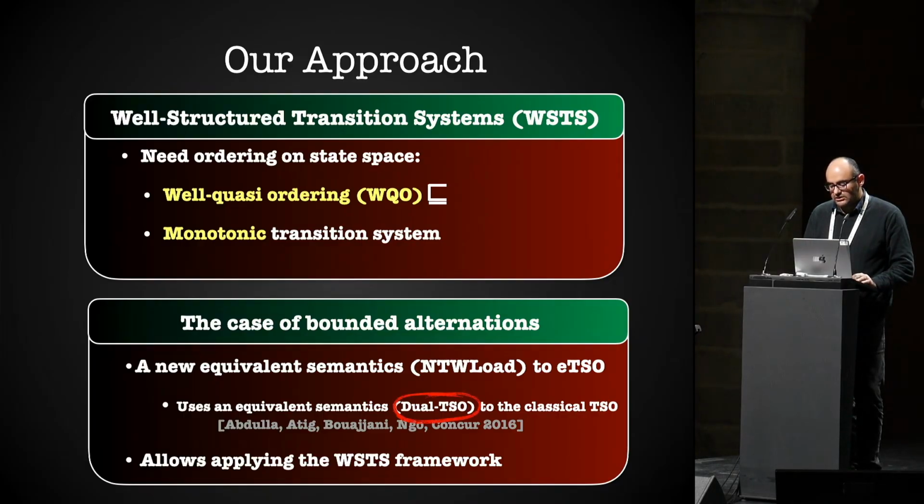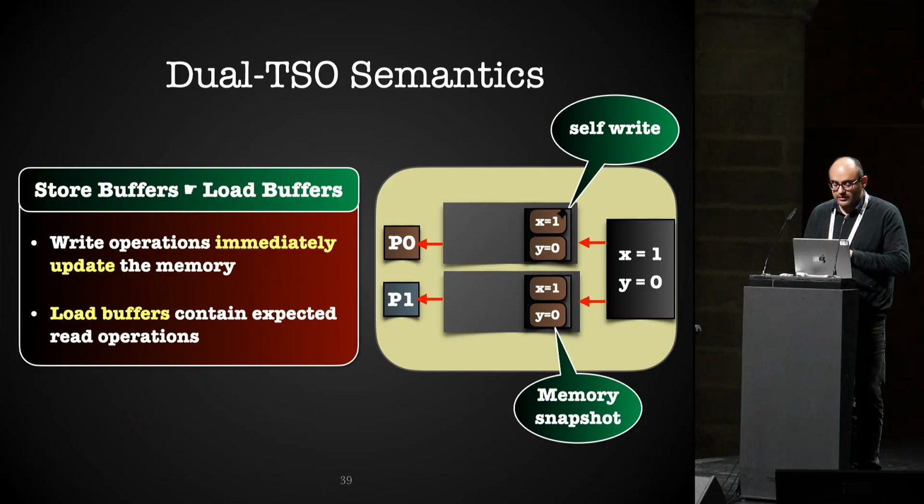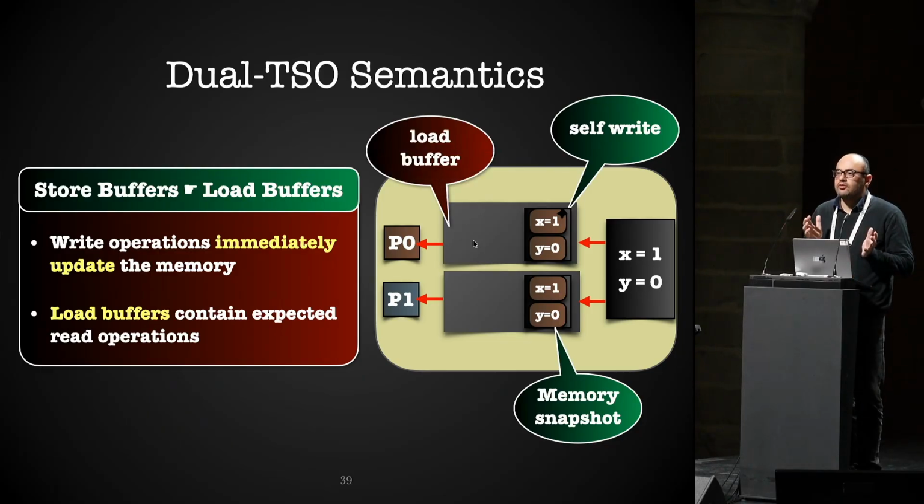But first, let's briefly go through DLTSO, what it means, and this is for the classical TSO. You can see that TSO is just putting writes in the buffer and delaying their execution so that reads can overtake them and go to fetch the value from the memory directly. But DLTSO takes the dual view of it. Instead of delaying the execution of writes, it allows the writes to go directly to the memory. But it uses a load buffer to store the history of the memory, so that reads can go here and fetch a previous value or snapshot of the memory.